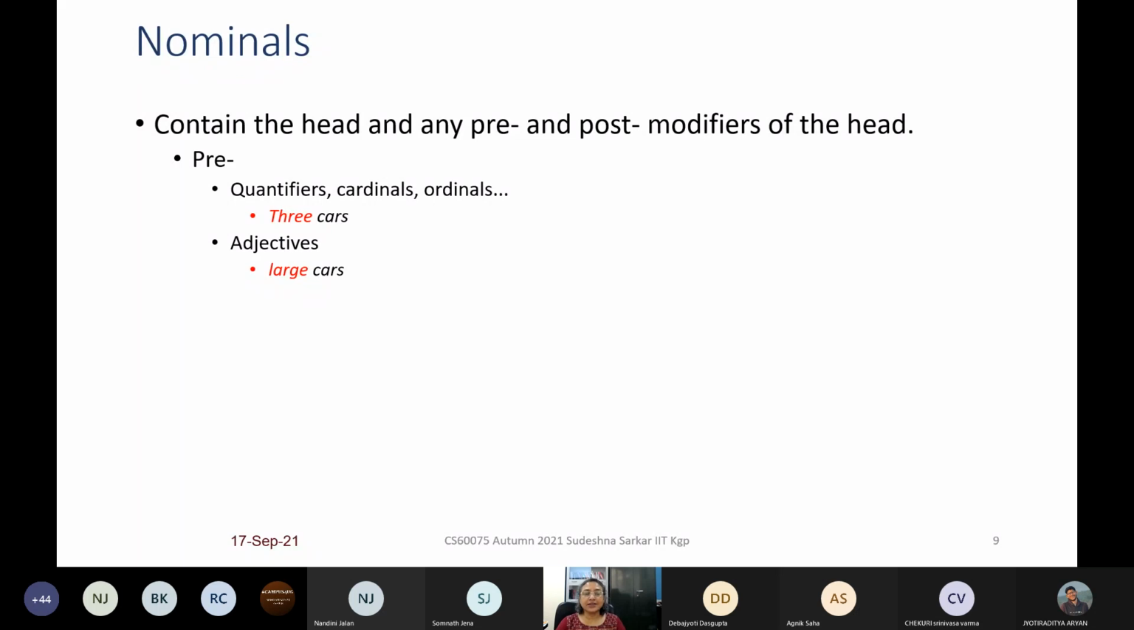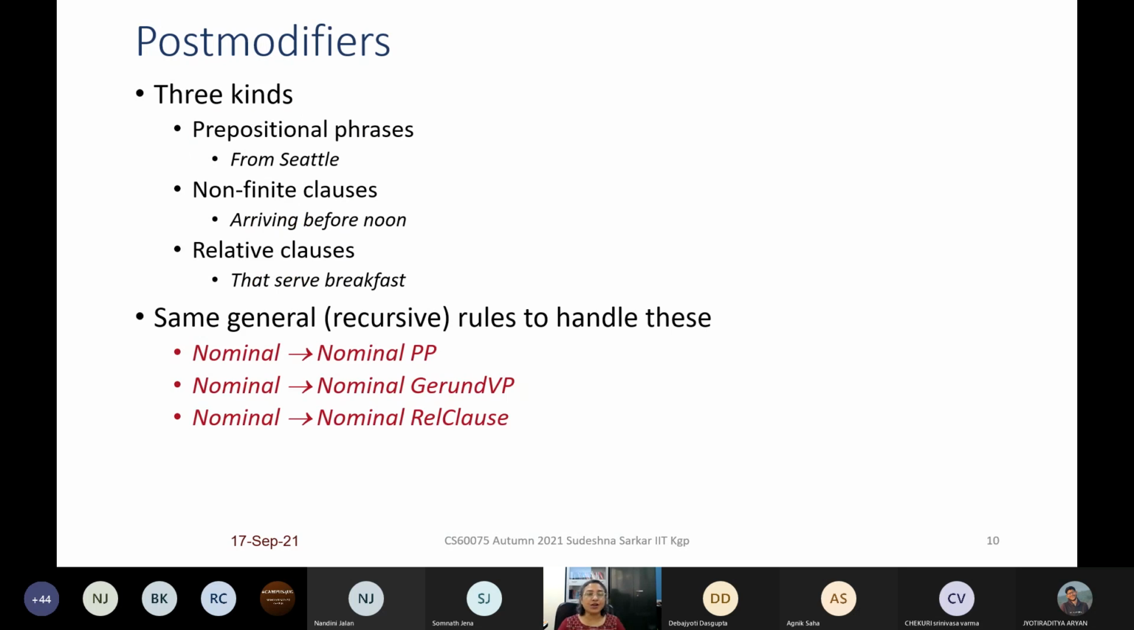Now nominals, if you consider nominals, they contain the head, right, and any pre or post modifier. So pre-modifiers could be quantifiers, cardinal numbers, ordinal numbers, adjectives, and so on. And post modifiers, we have already seen prepositional phrases, but we can also have other types of post modifiers. For example, non-finite clauses like arriving before noon, relative clauses like that served breakfast, etc.